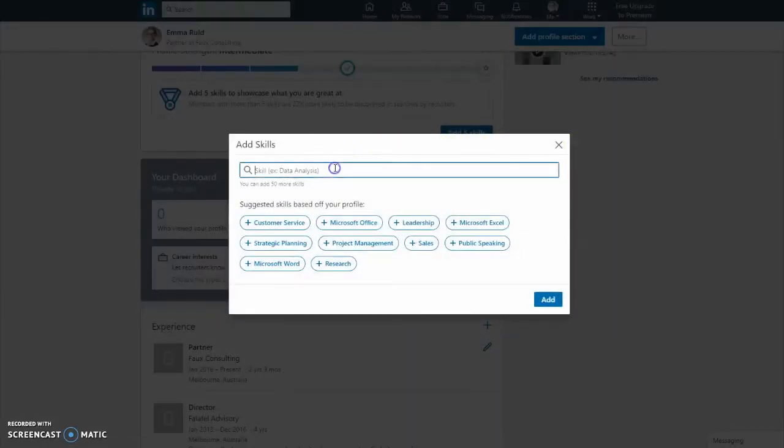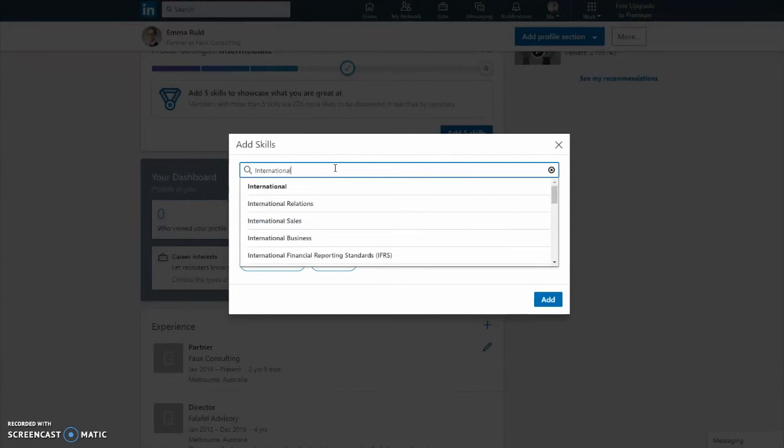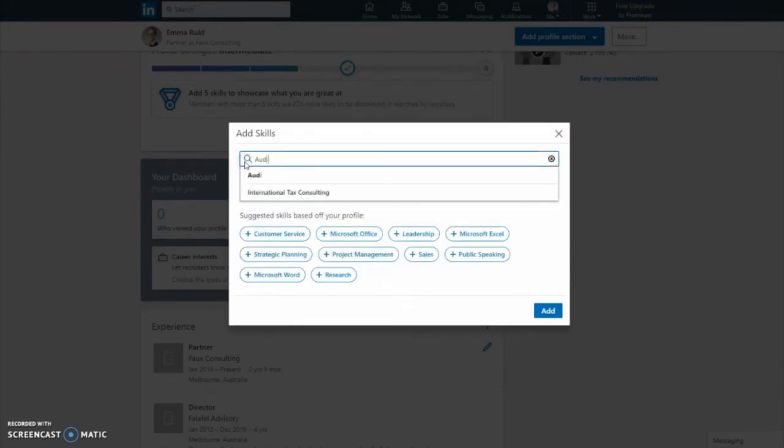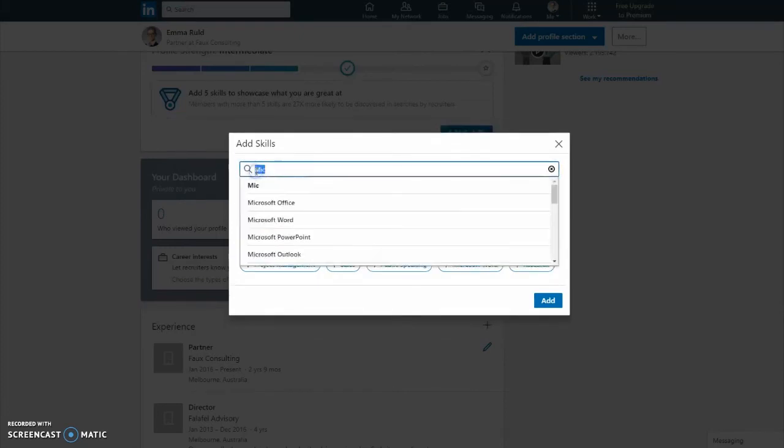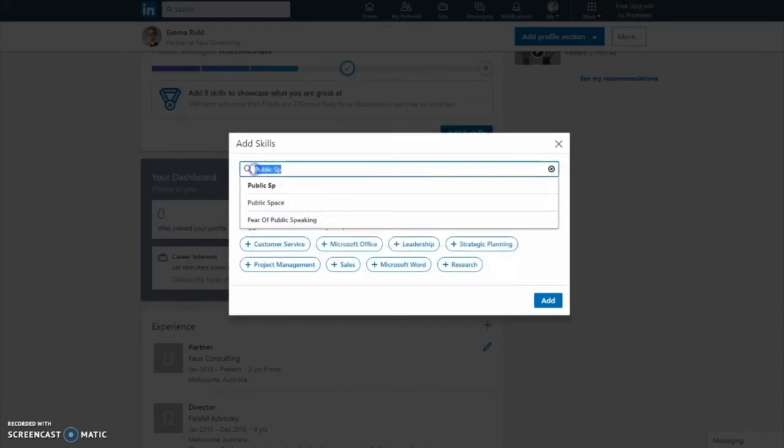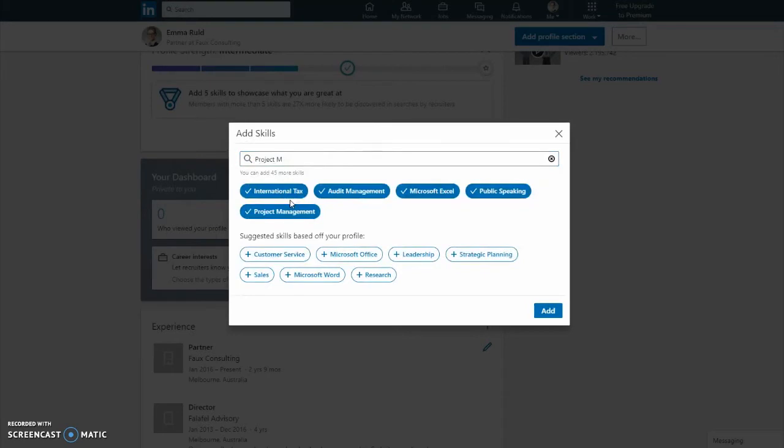Here you must enter a minimum of 5 skills, although you can enter up to 50 skills so that more people are likely to find you when searching for a specific skill. Once you've entered all the skills you want to include, click Add.